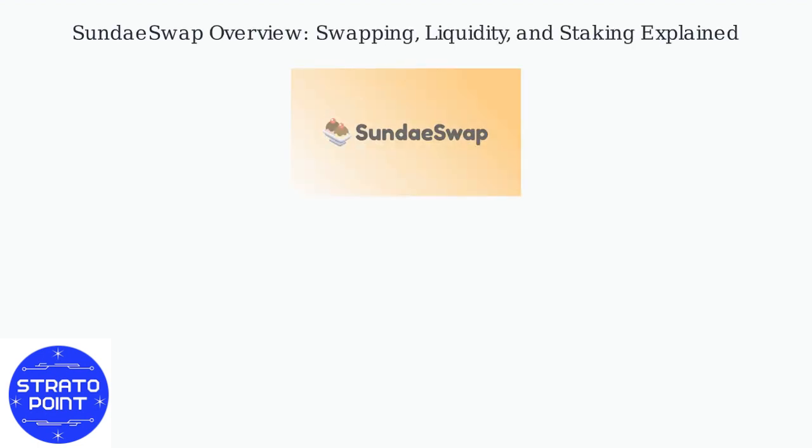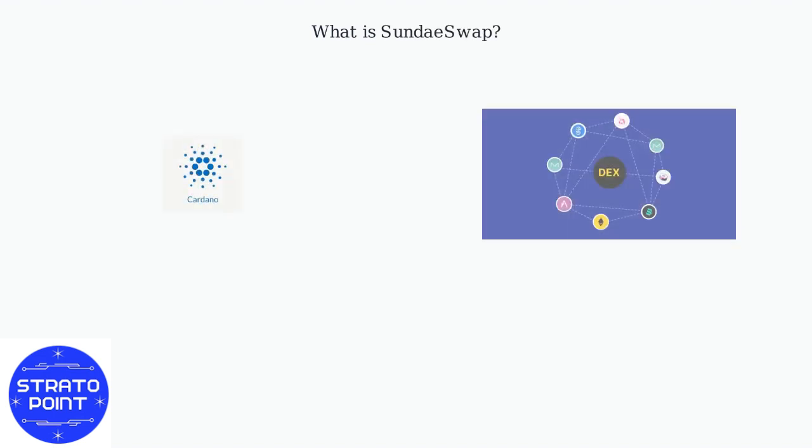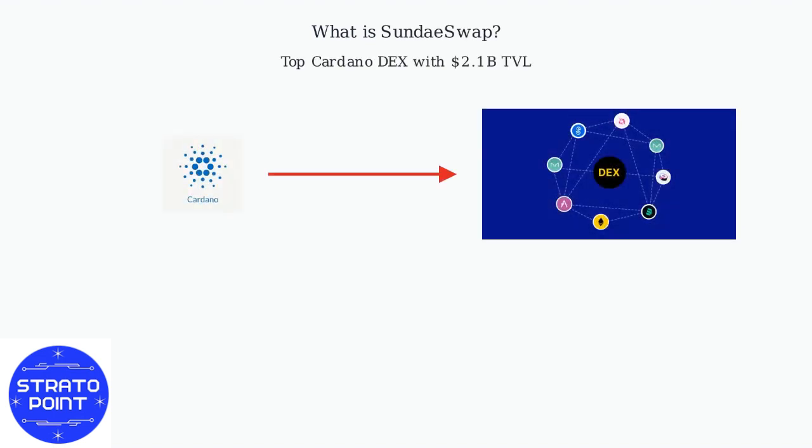SundaeSwap is a decentralized exchange on the Cardano blockchain that allows users to swap tokens, provide liquidity, and stake assets without intermediaries. As of late 2025, it's the top DEX on Cardano with approximately $2.1 billion in total value locked. It uses smart contracts for peer-to-peer trading on Cardano's proof-of-stake consensus for low fees and energy efficiency.